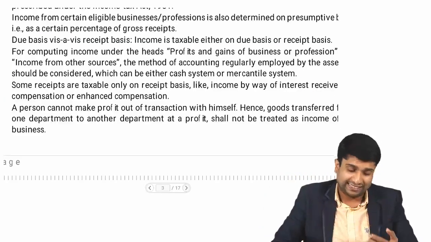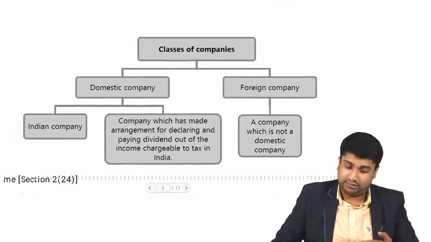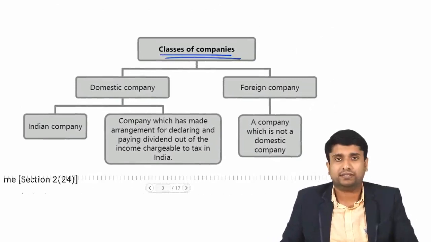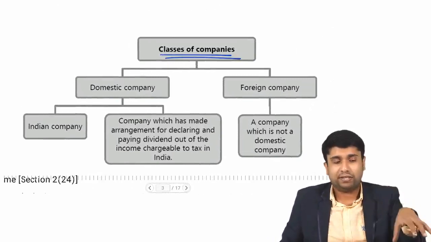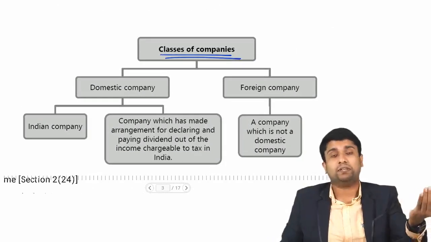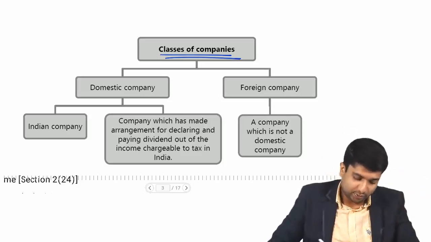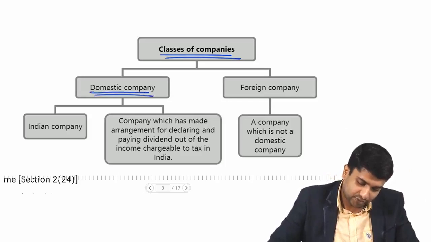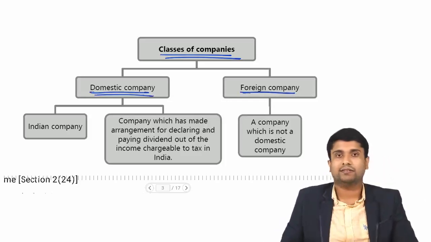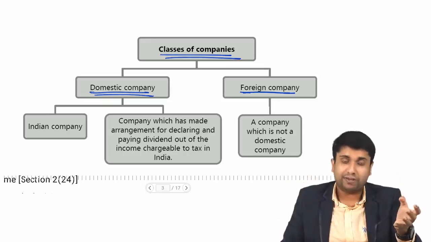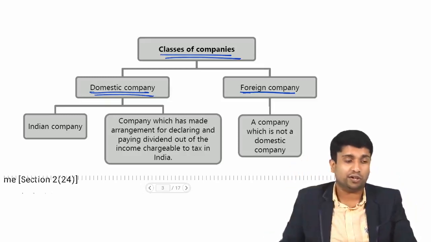Now let's move on to the next definition. That is the most relevant definition. It is called classes of companies. We have seen companies, right? Company simply means a company which is incorporated as per the Companies Act 2013 or 1956 or any other act. So it says that there are two kinds of company, that is domestic company and foreign company. There are two classes of companies: number one, domestic company, and number two, foreign company.